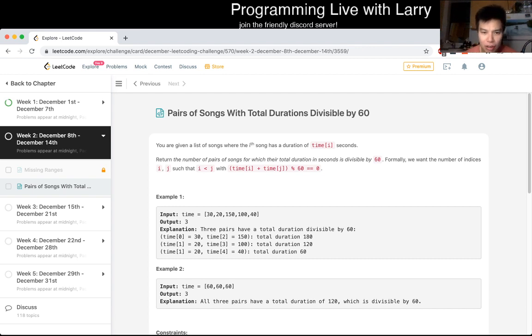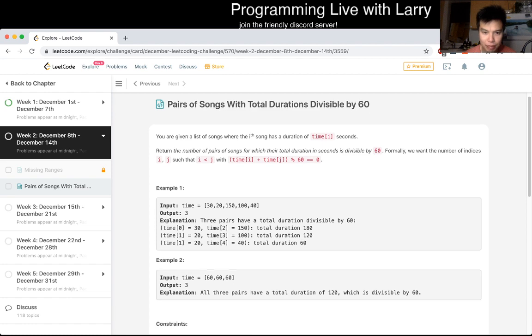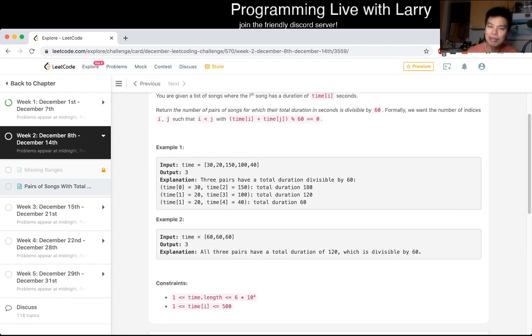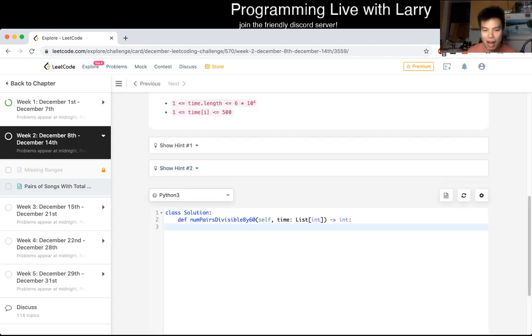Okay, so you're given a list of songs where the duration is time of i. Return the number of pairs where the total duration is divisible by 60. So the naive way of thinking about it is going to be: for i in range of n, let's say n is equal to the length of the time, for j in range of i plus 1 to n, and then if time sub i plus time sub j, mod 60, is equal to 0, I need some parentheses somewhere, add to count, and then return count, something like that, right?